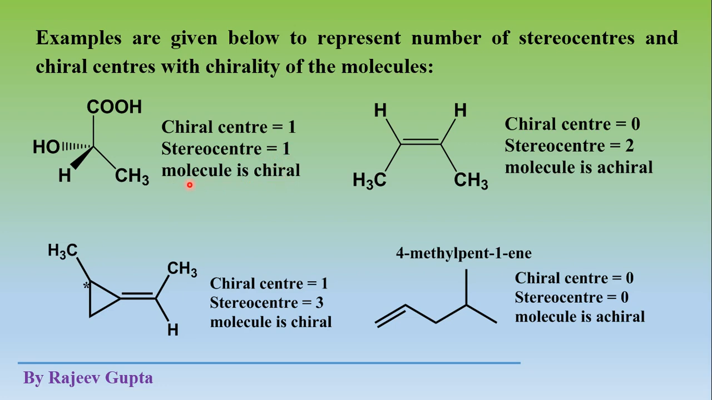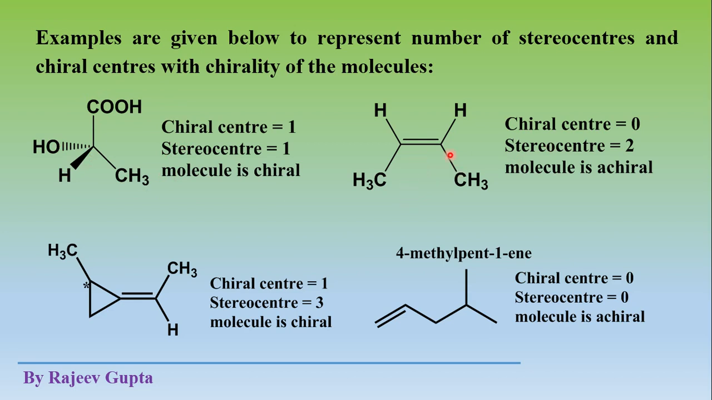Why is this molecule chiral? Because it contains only one chiral center, and as we know, a molecule which contains only one chiral center will always be chiral, because this molecule does not contain a plane of symmetry or center of symmetry.